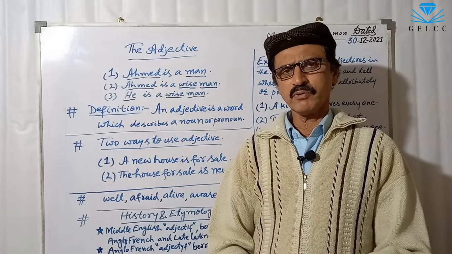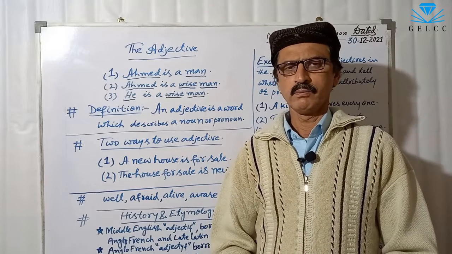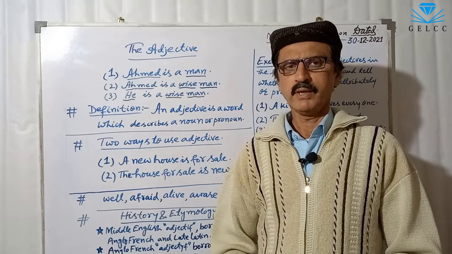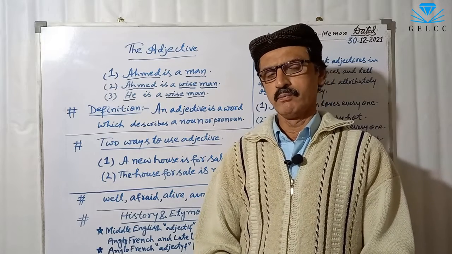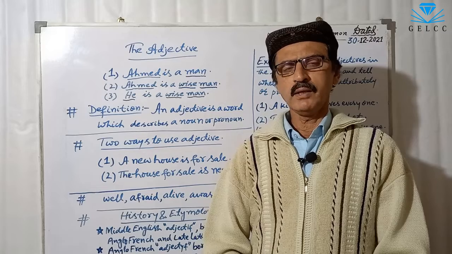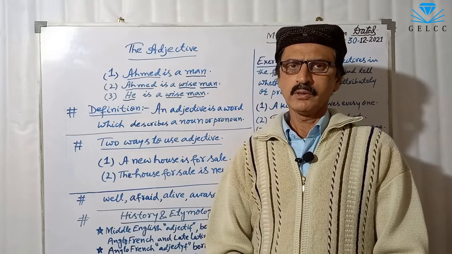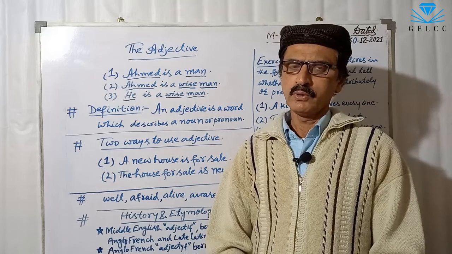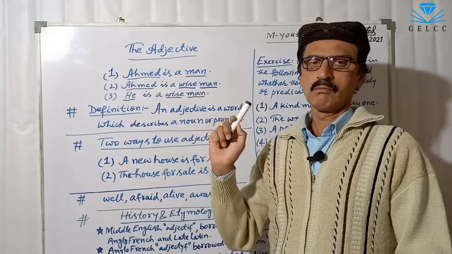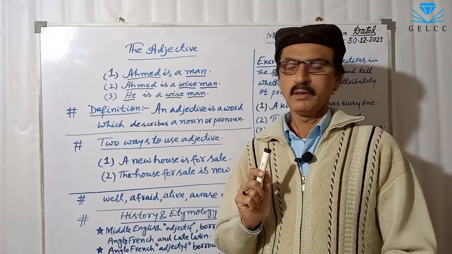The word adjective means added to. So we can say that an adjective is a word used to add something to the meaning of a noun. This is the definition of an adjective.